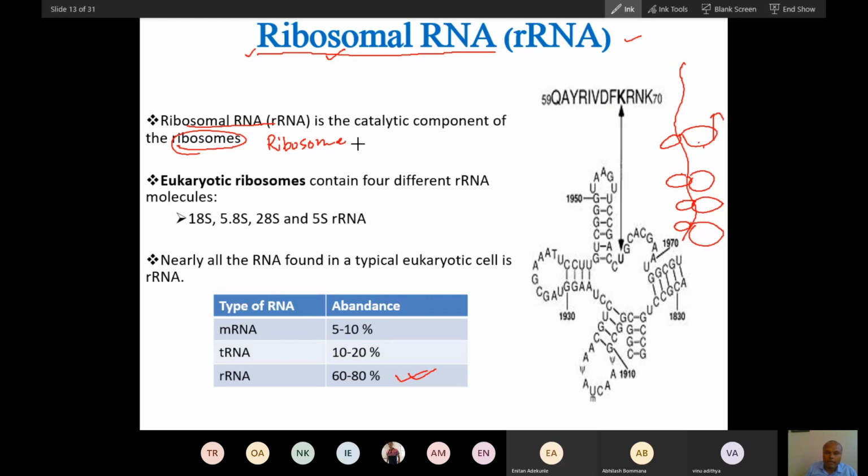Ribosome is involved in catalyzing what? Which bond? Peptide bond. Yes, peptide bond. So this is an exception. This enzyme is an exception to the fact that we have read that all enzymes are proteins. Ribozymes that form peptide bonds are the exception to that.